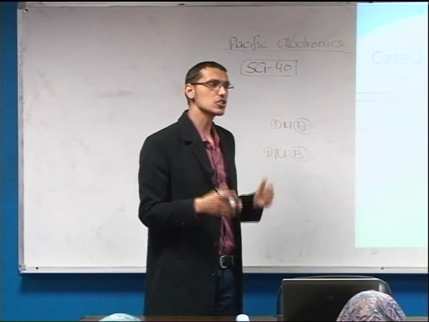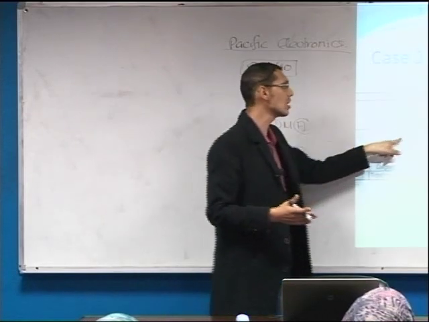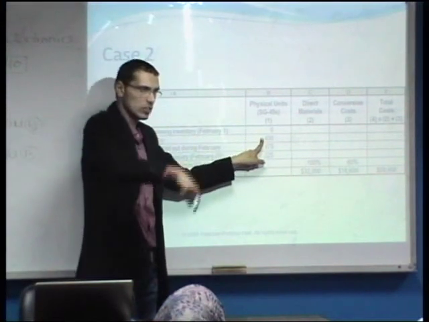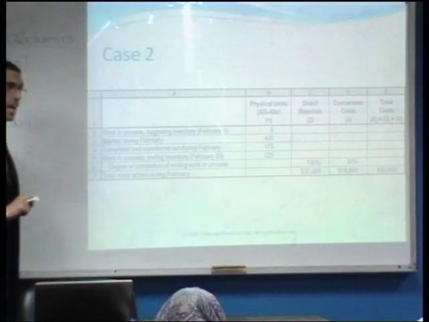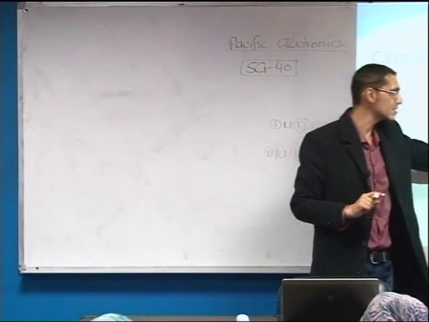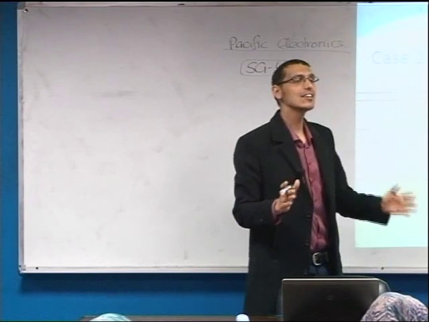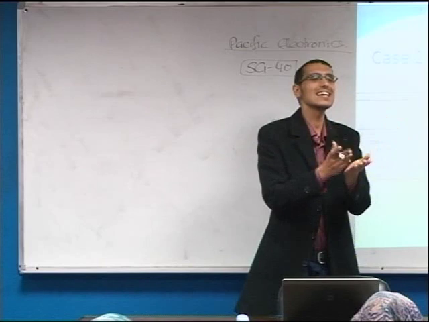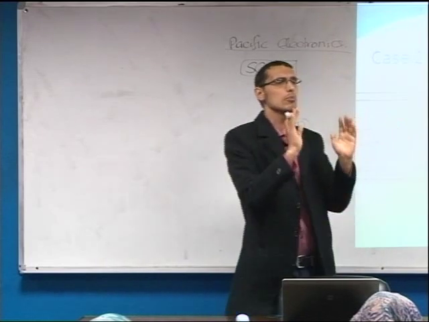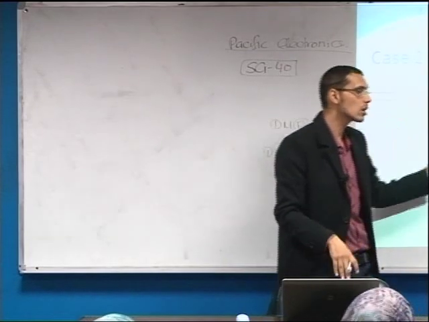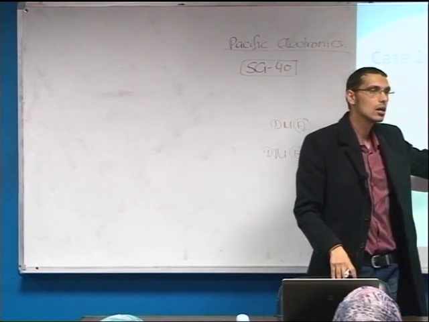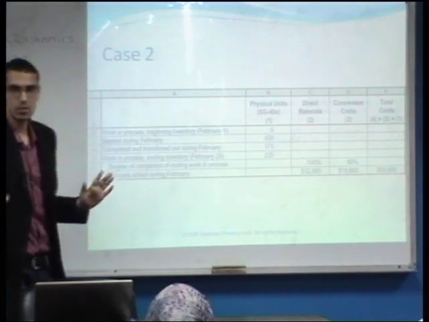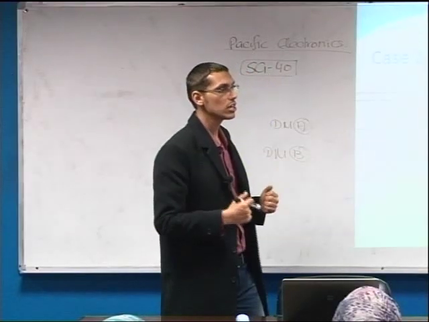According to the illustration, we have started during February in the assembly department another 400 units. We have completed 175 and we have 225 units still in production, unfinished products, which means we have an ending work in process of 225 units. This is according to our illustration.